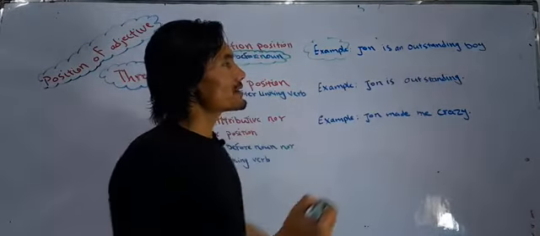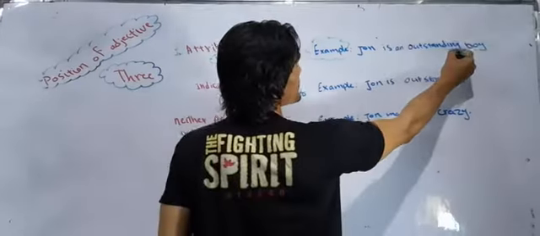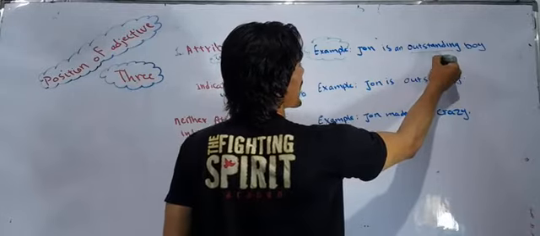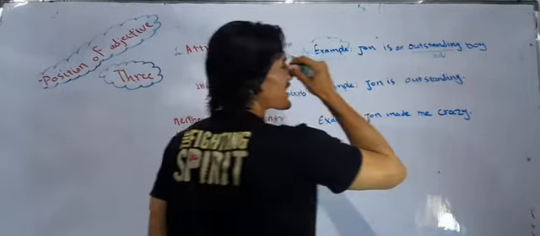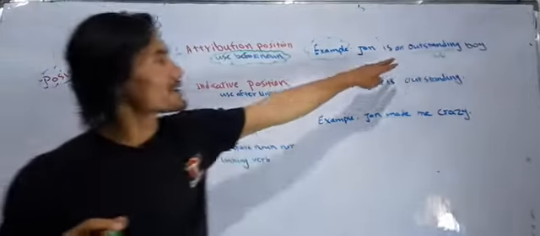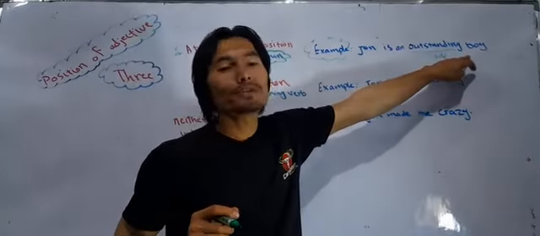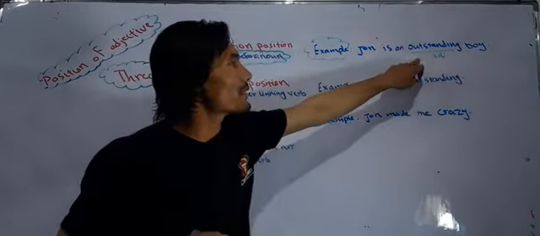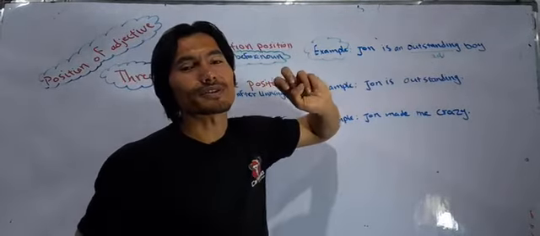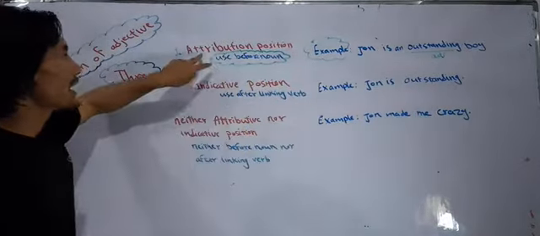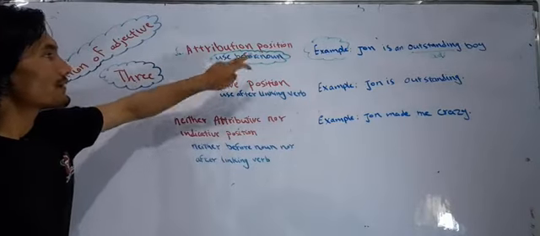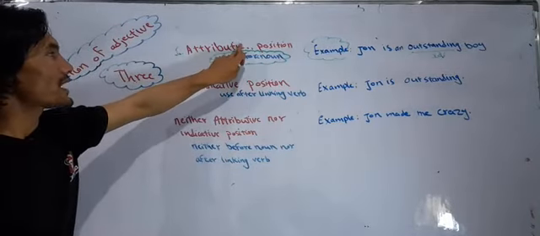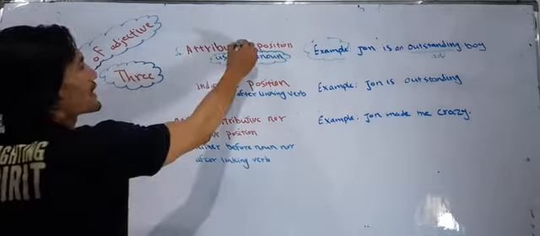What is outstanding? Outstanding is an adjective, and this adjective comes before noun. Boy is a noun. That's the first position, and it's called attributive adjective.